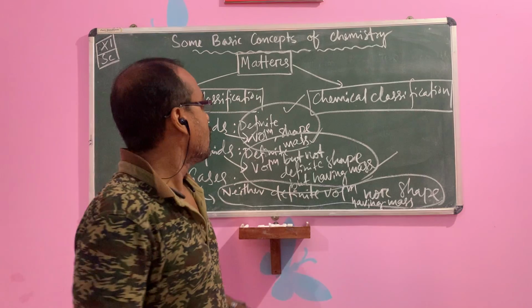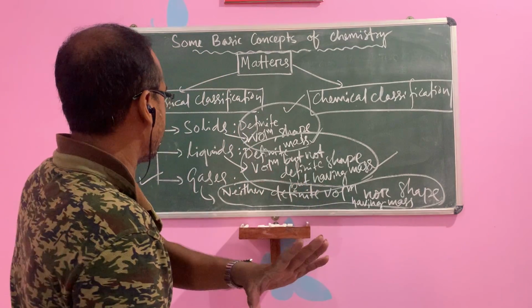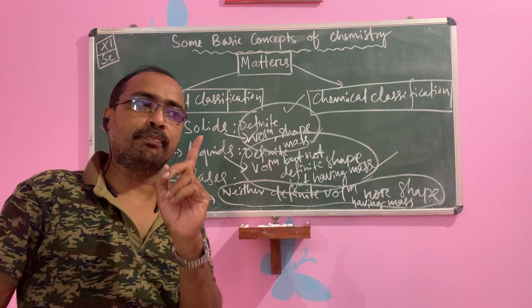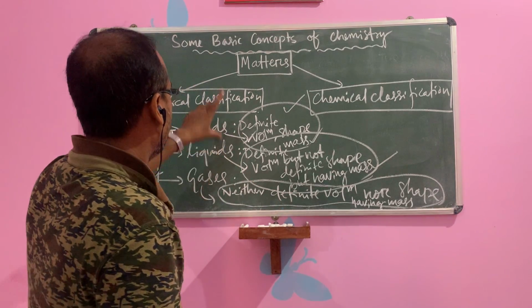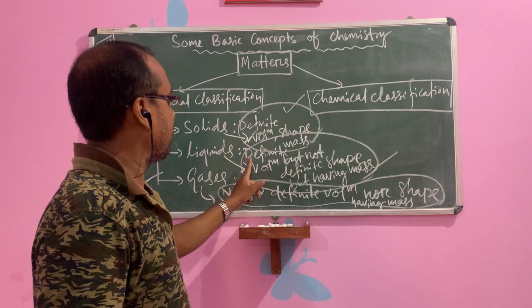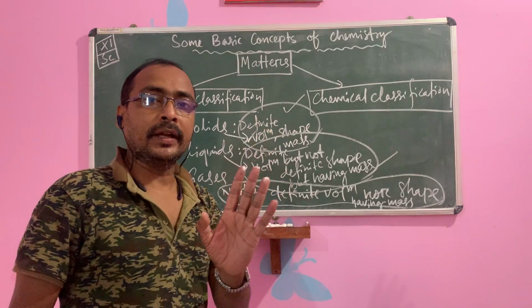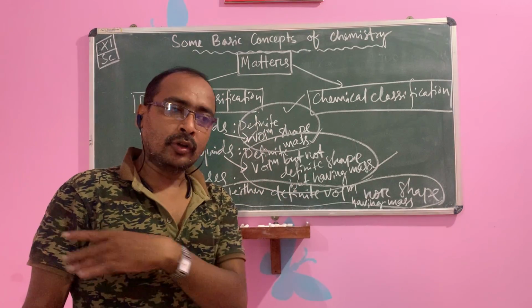Okay children, so these are the physical classification on the basis of state, or you can say phase, P-H-A-S-E: solid, liquid, gas. Solid has definite volume and shape, liquid has definite volume but not definite shape, gases have neither definite volume nor definite shape.